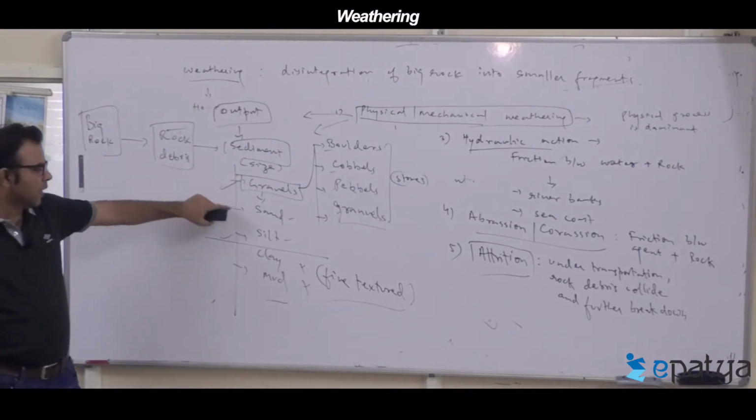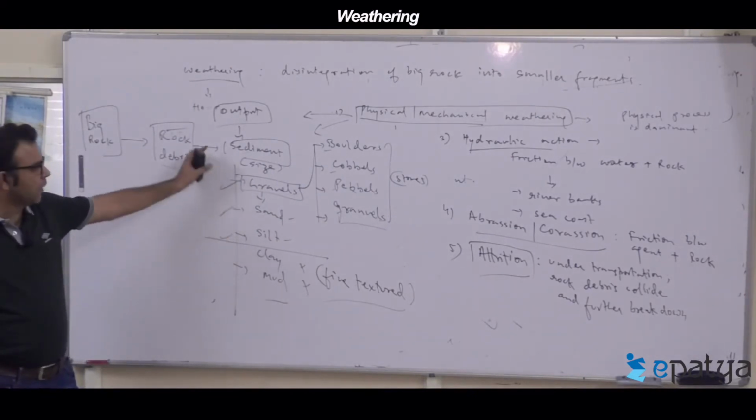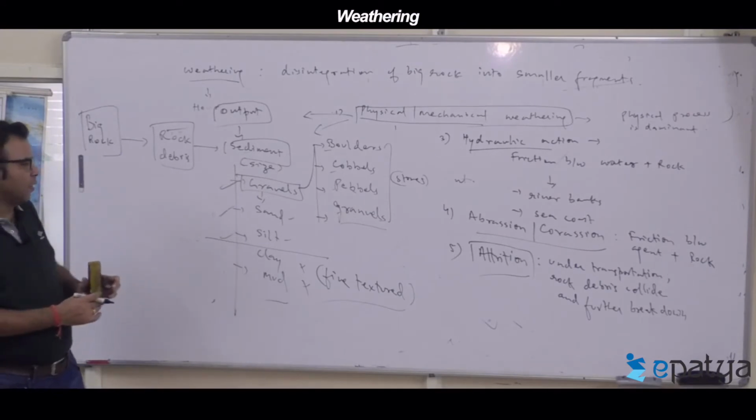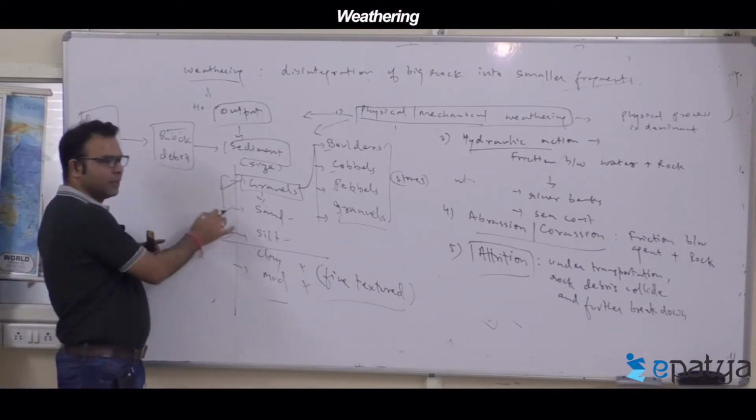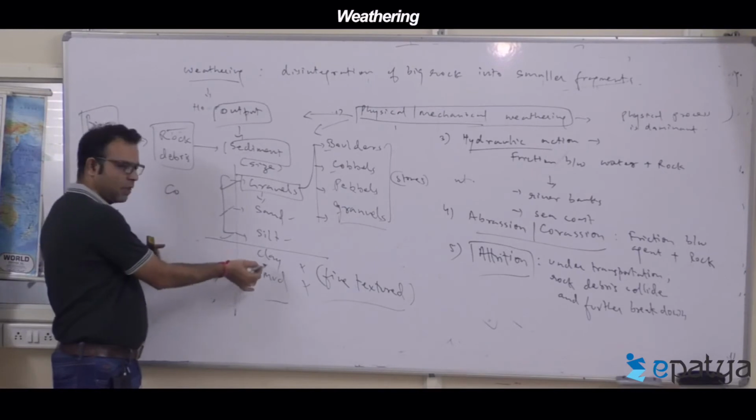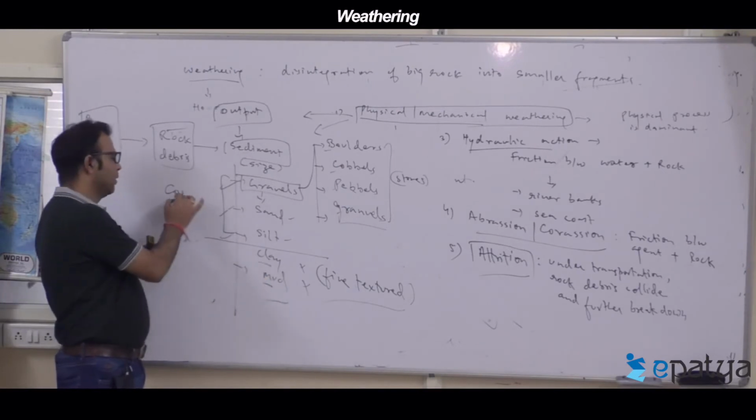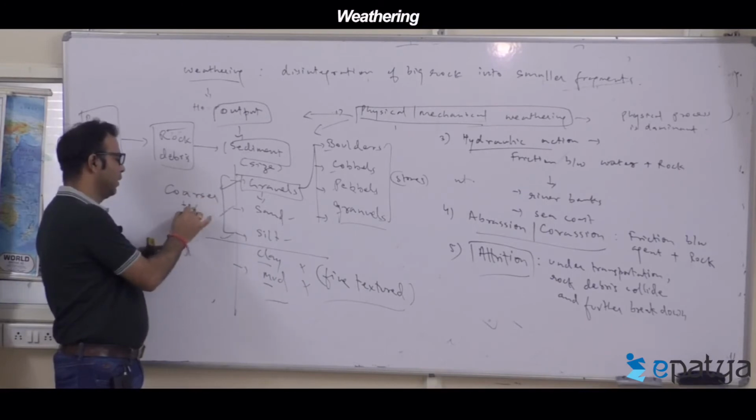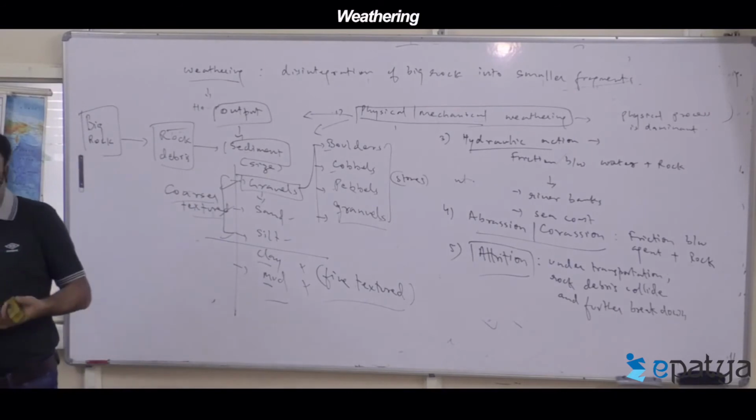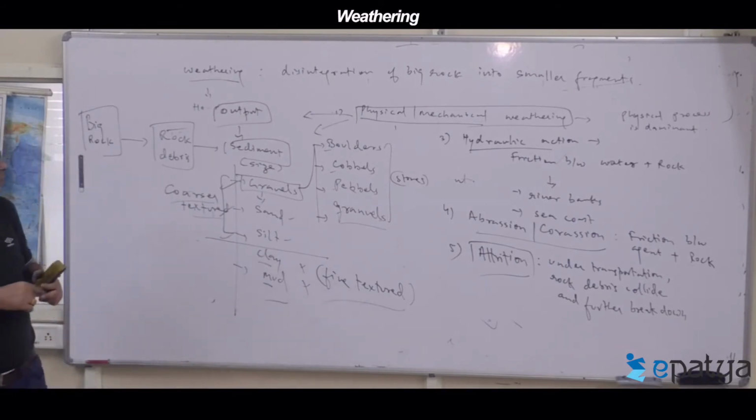Gravels, sand, and silt are used for construction. Nothing is fine here, so it's called coarse texture. Clay and mud are called fine texture. So, coarser textured material. Now this is the outcome.